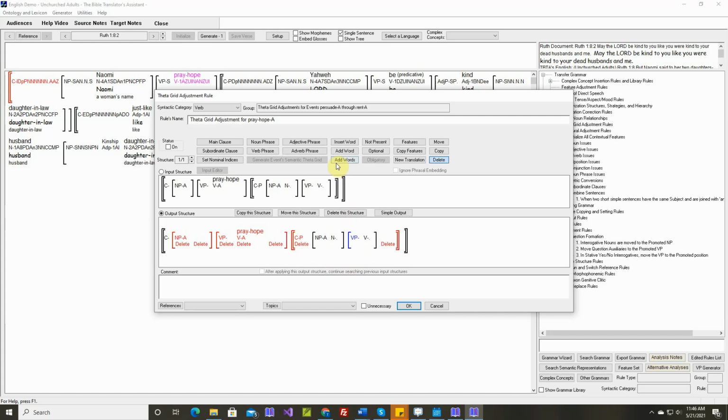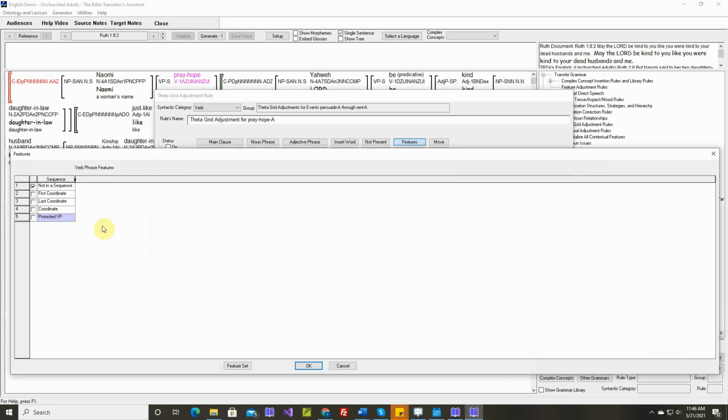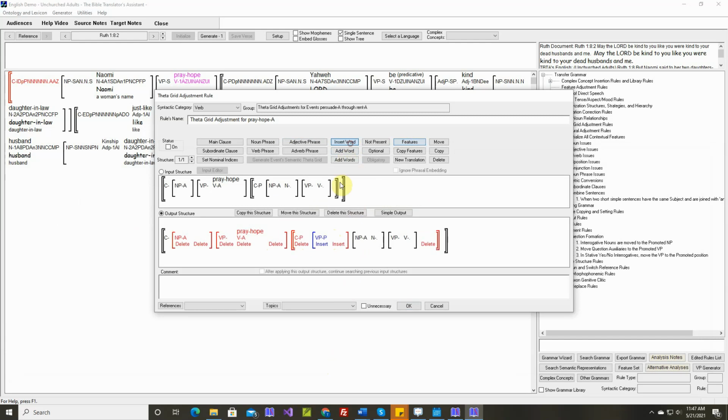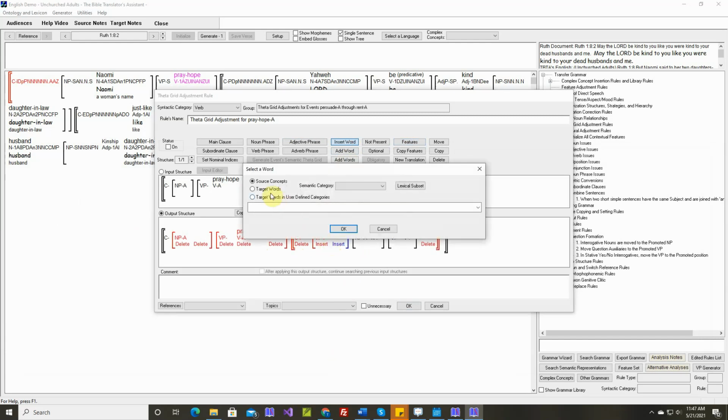And in here, let's insert a new verb phrase. We'll put it here, and we'll set the feature so that this is a promoted VP, so it will be out at the beginning of the sentence. And in here, let's insert the word may.